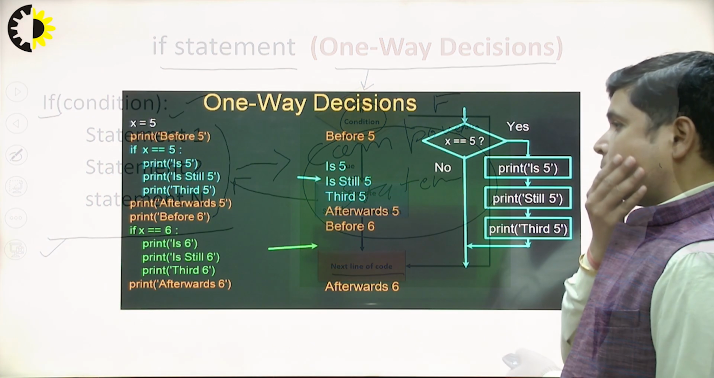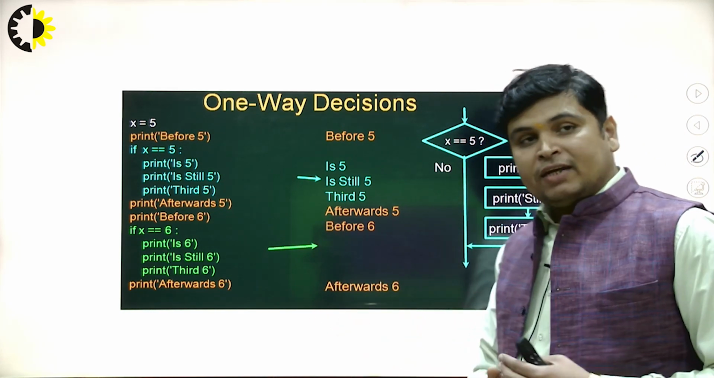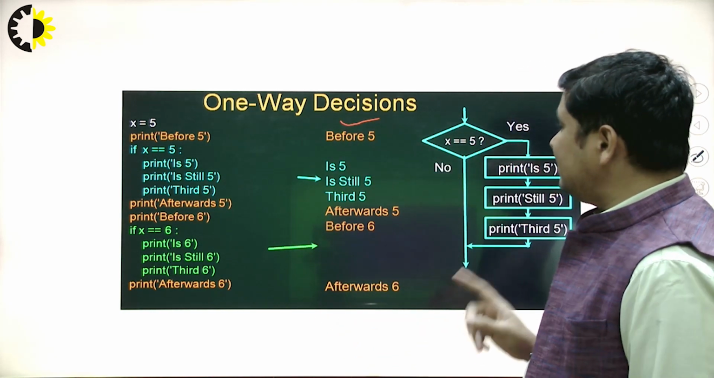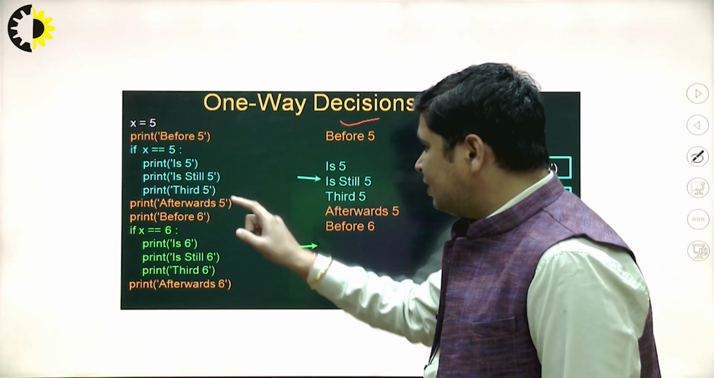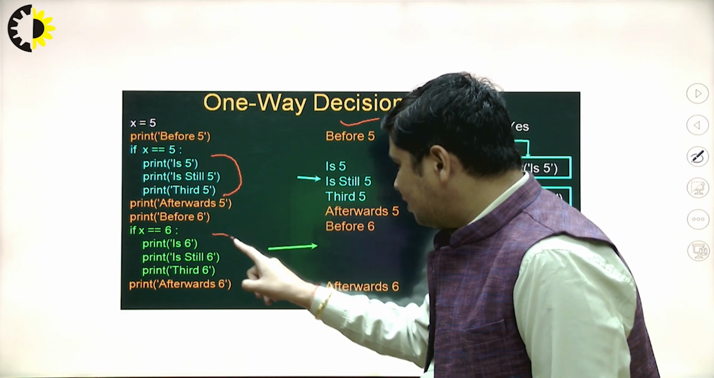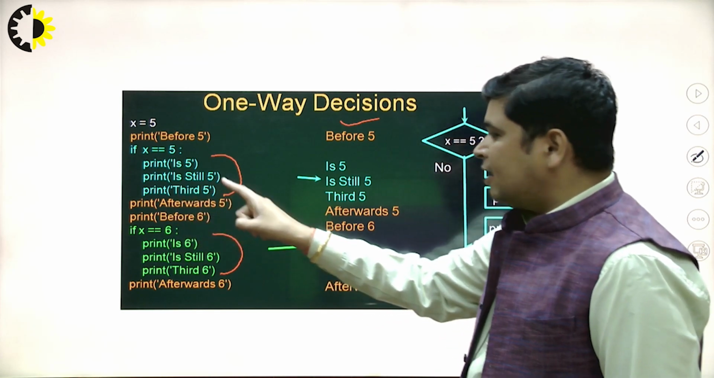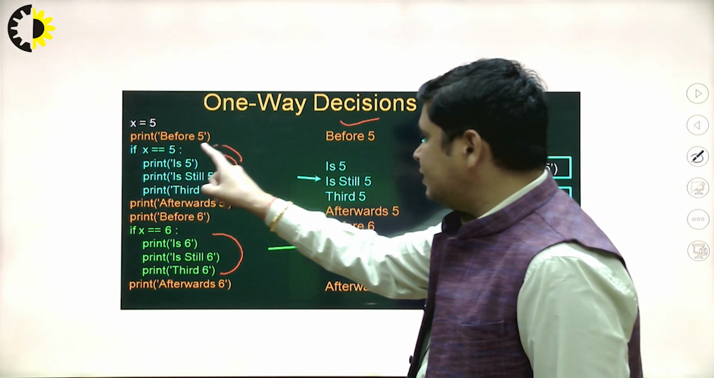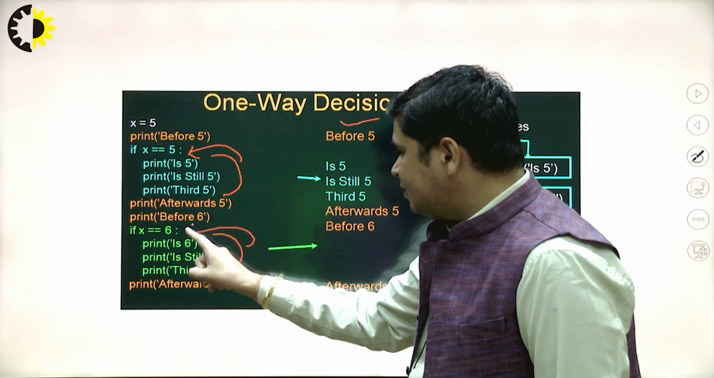Now, this is a very beautiful example of a one-way decision. You will see here this is a piece of code. This is a group of statements. These three statements are grouped by this condition, and these three statements are grouped by this condition.